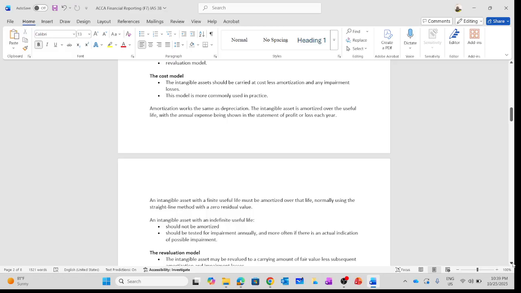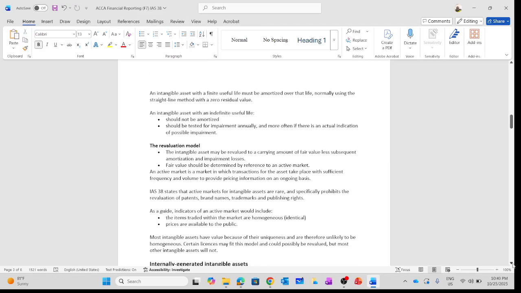An intangible asset with a finite useful life must be amortized over that life, normally using the straight line method with a zero residual value. So for intangible assets with a fixed period of life, we need to amortize the asset over its useful life.